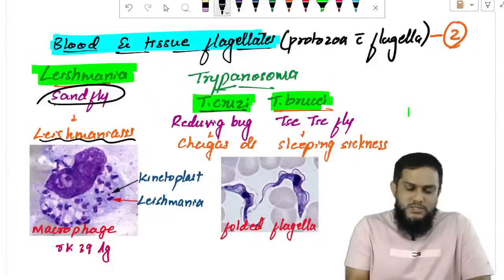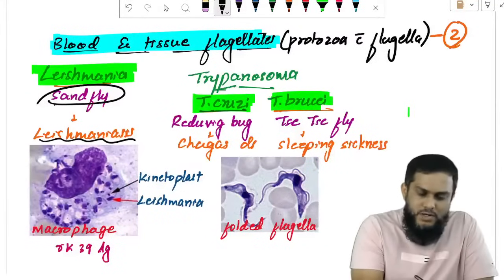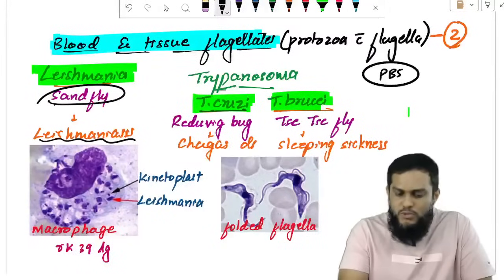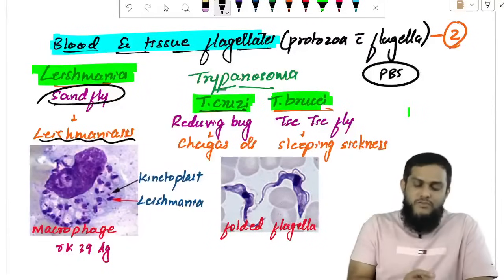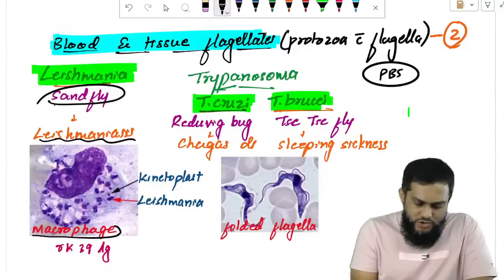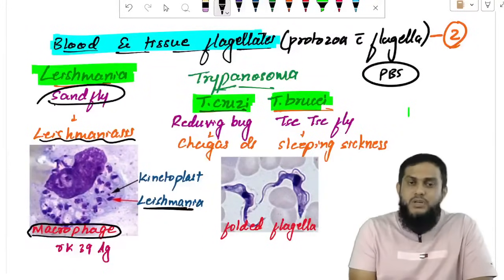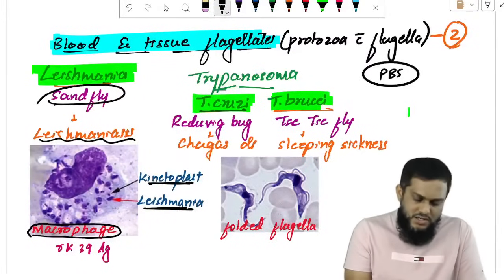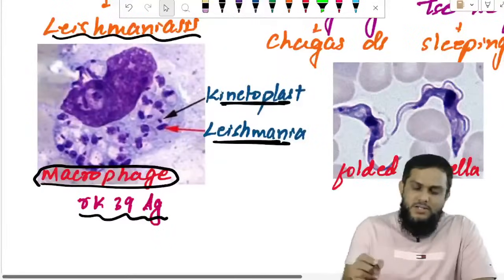Blood and tissue protozoa are diagnosed by peripheral blood smear. What do you see in the smear? Leishmania is present within macrophage. It is a round-shaped organism with kinetoplast, containing RK39 antigen. So this is diagnosed as Leishmaniasis. See what you are seeing here.